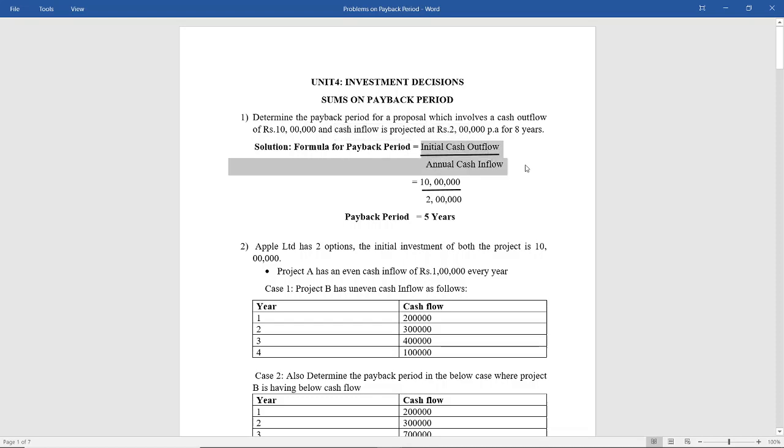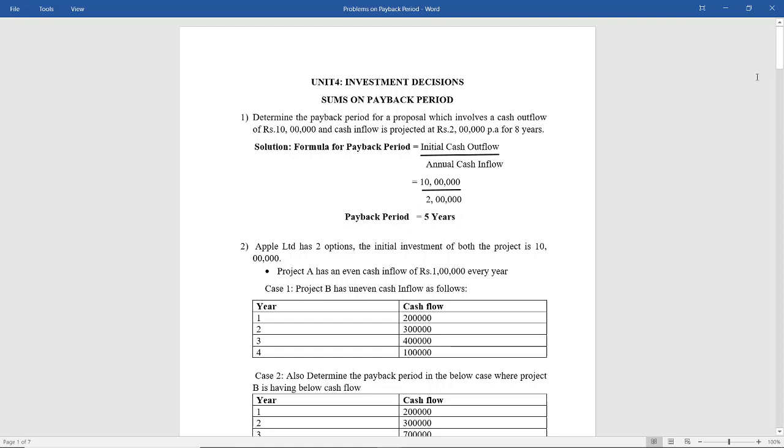This formula is to be used only when there is an equal amount of cash inflows. Since 2 lakh rupees is received equally every year for 8 years, we use this formula. The initial cash outflow is 10 lakh divided by 2 lakh, so payback period is 5 years. That means within 5 years, we will recover the amount that we have invested, that is rupees 10 lakhs.